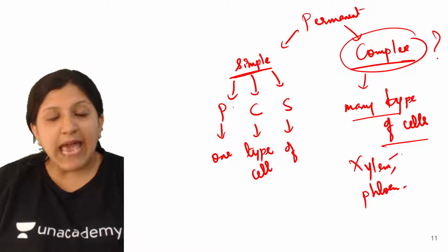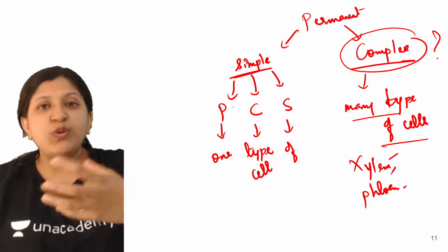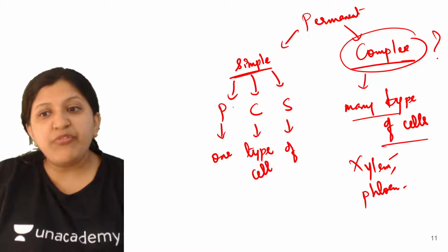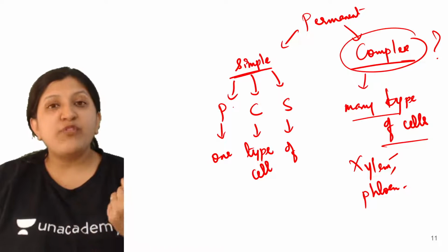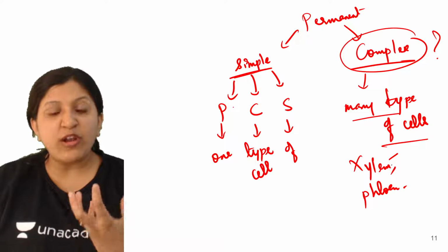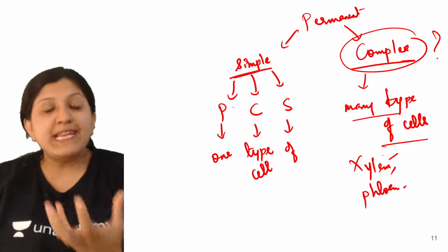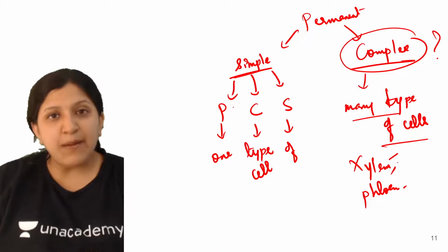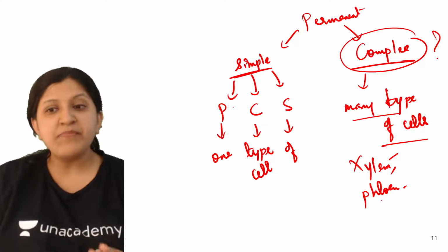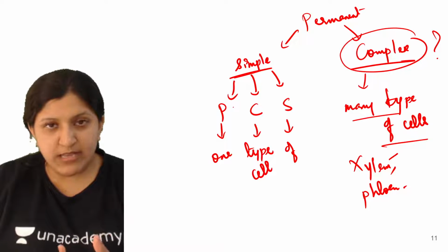There is xylem parenchyma, and there are tracheids. In phloem there is phloem parenchyma and phloem fiber. A phloem fiber or xylem fiber is basically a sclerenchyma tissue itself. So there is xylem parenchyma, xylem sclerenchyma, phloem parenchyma, phloem sclerenchyma.